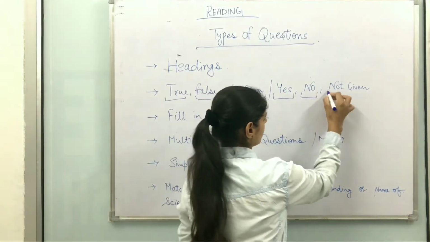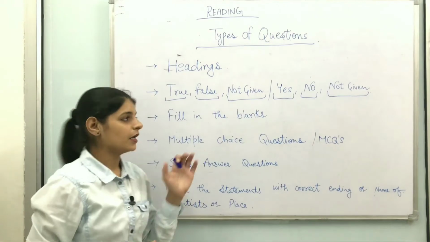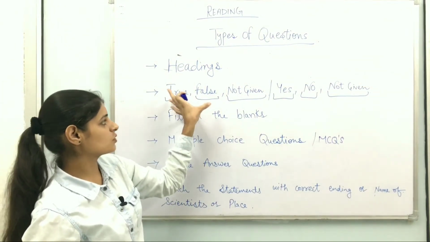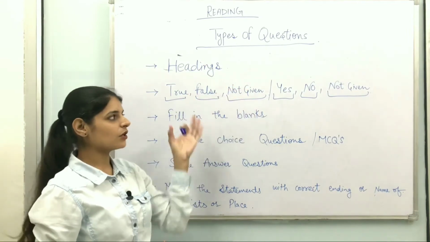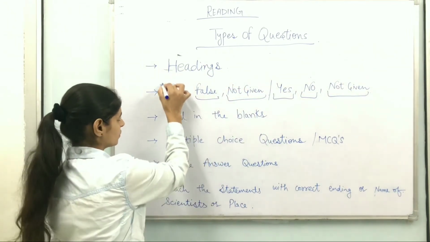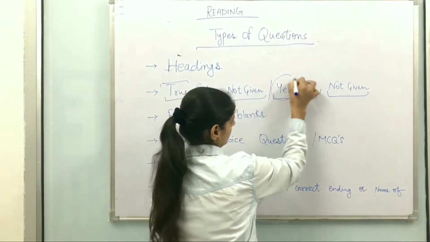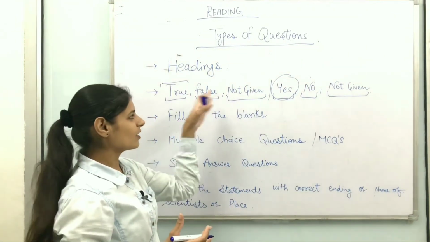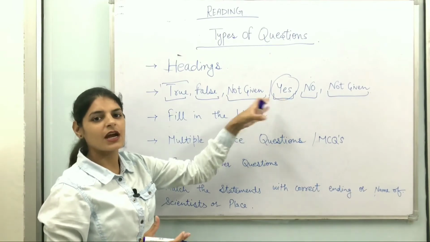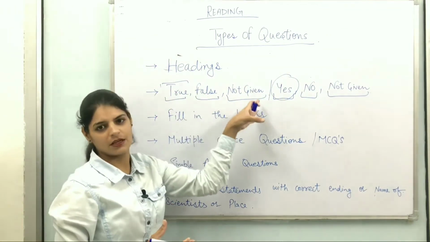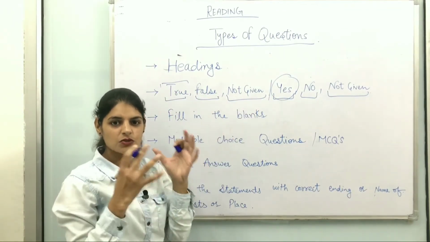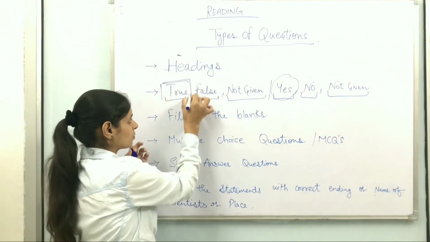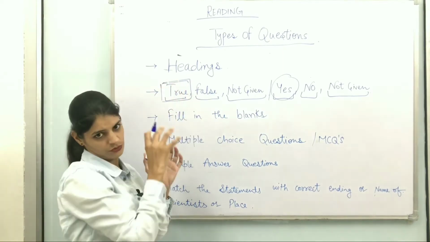If the question sheet says true false not given, and in your answer sheet in place of true you mark yes, that will be wrong, because they are not asking for yes no not given, they are just asking for true false not given. So if you think the statement is correct, then you have to mark true if they are asking for true.